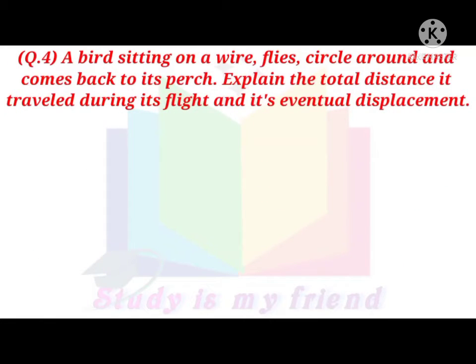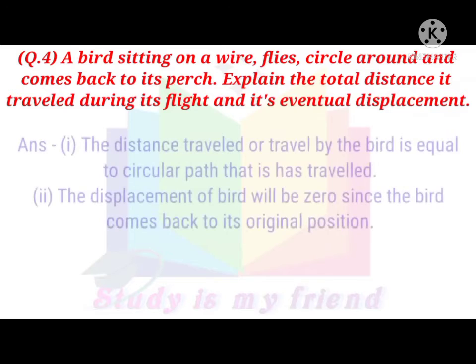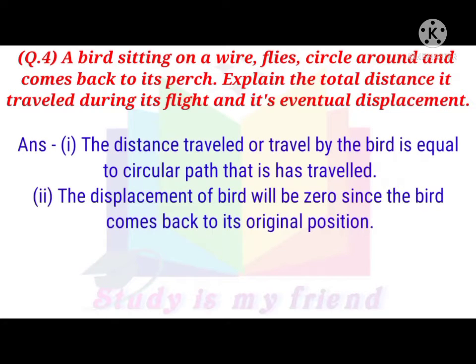Question 4. A bird sitting on a wire flies, circles around and comes back to its perch. Explain the total distance it traversed during its flight and its eventual displacement. Answer: 1. The distance traveled by the bird is equal to the circular path that it has traveled. 2. The displacement of the bird will be zero since the bird comes back to its original position.